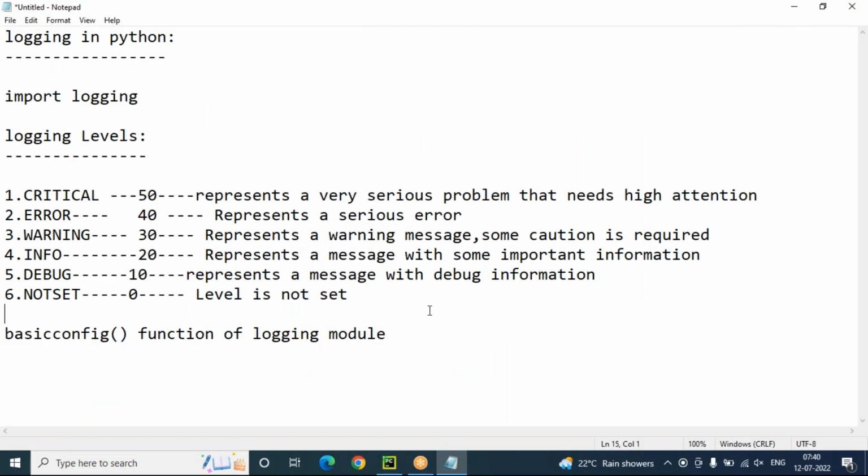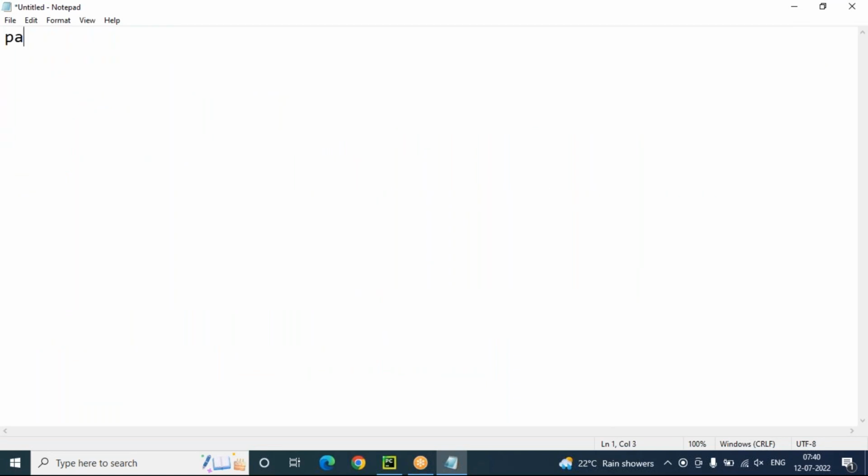Today I'm just giving an overview of pandas and matplotlib, how to work with these. Pandas means Python data analysis. Those who are looking forward to data science or data analysis, these modules are important. The first one is pandas, and the next one is matplotlib. Pandas stands for Python data analysis.